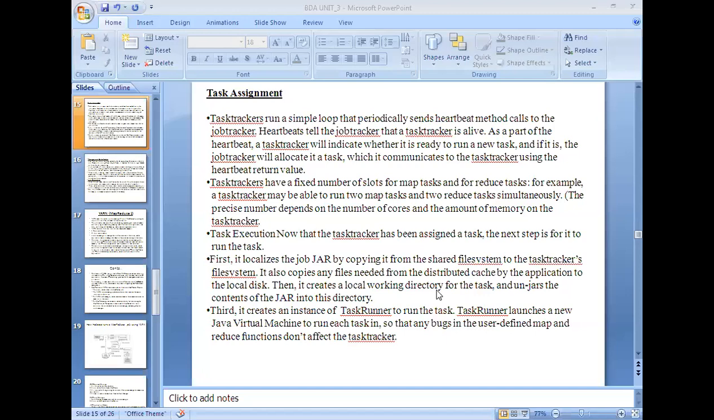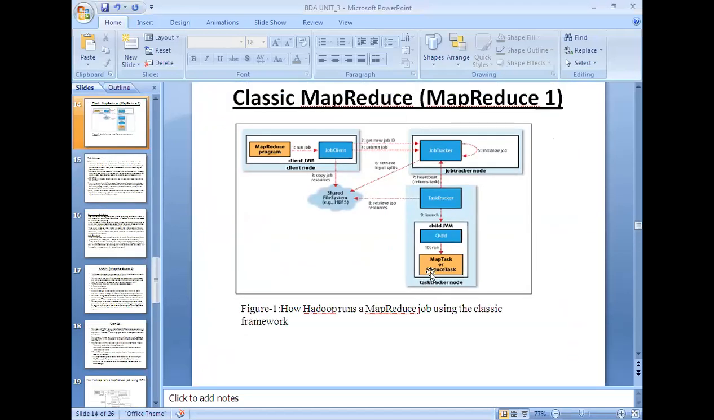So my screen is visible to everyone. Is it visible to you or not?